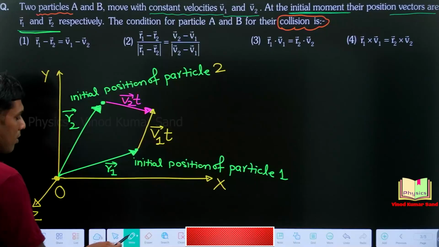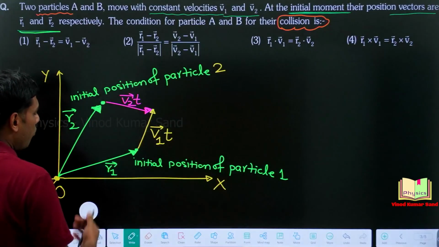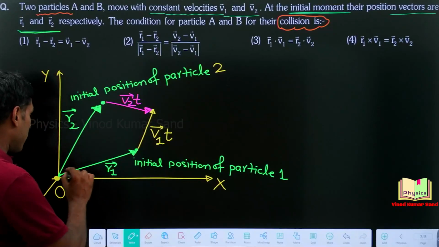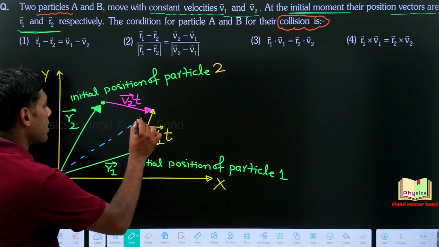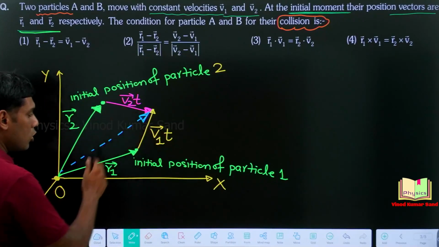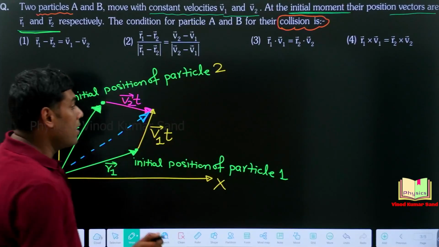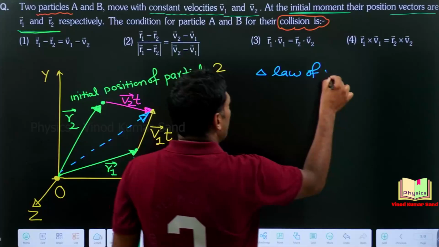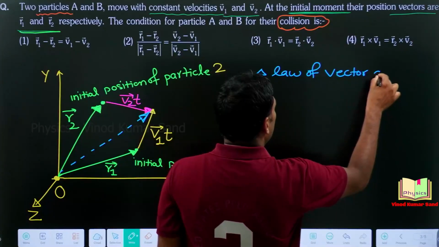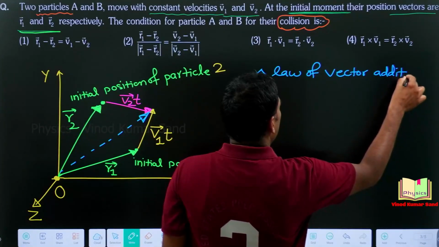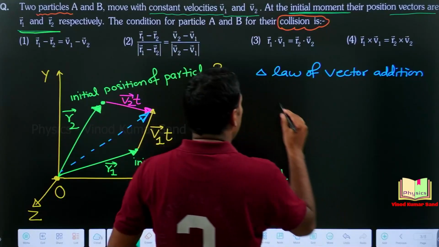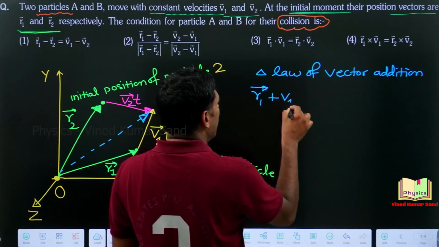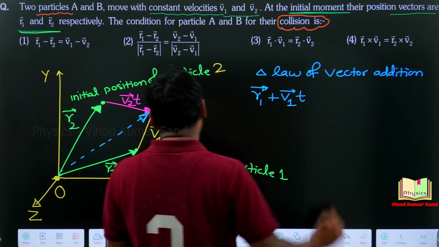Now using the triangle law of vector addition, if we try to find the resultant of r1 vector and v1t vector, I hope you remember that resultant will be in this direction. And that resultant by the triangle law of vector addition should be written as what? Speak up. Perfect. It will be r1 vector plus v1t vector. Very good.